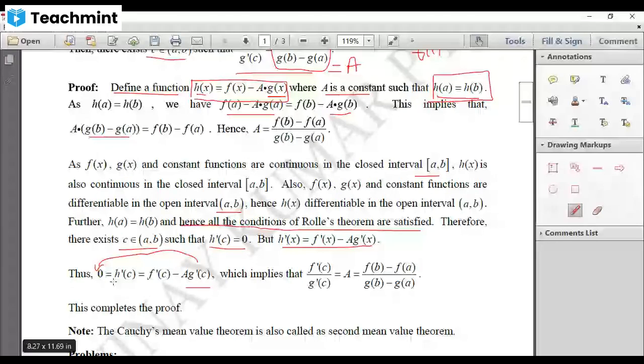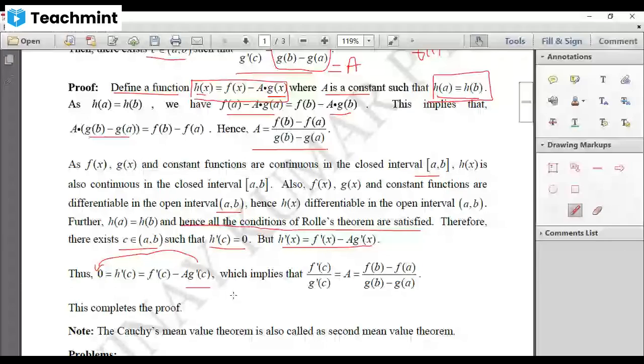But we want a. So what is your a? Your a will be equal to f dash of c by g dash of c. But we know that our a is this. Now we are getting a equal to f dash of c by g dash of c. When the left hand sides are same, right hand sides must also be same. Therefore, f dash of c divided by g dash of c, which is same as a, is same as f of b minus f of a divided by g of b minus g of a. And this completes the proof. So this is the proof of Cauchy's mean value theorem.